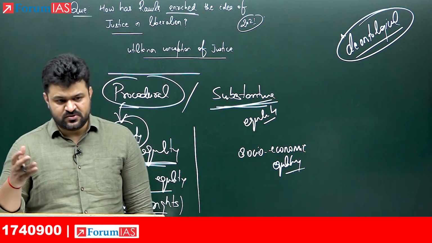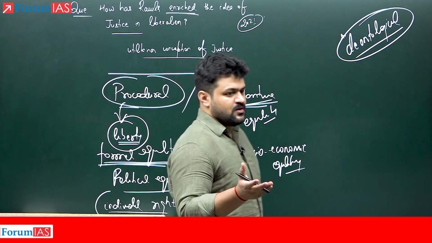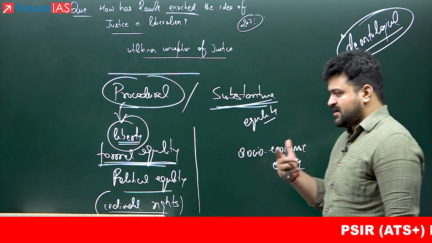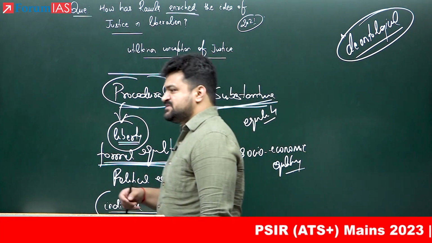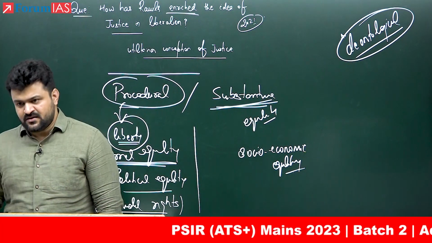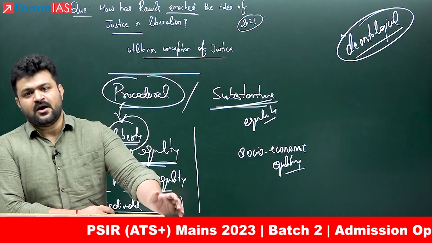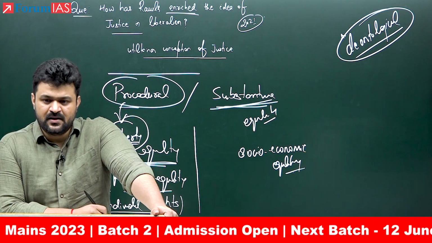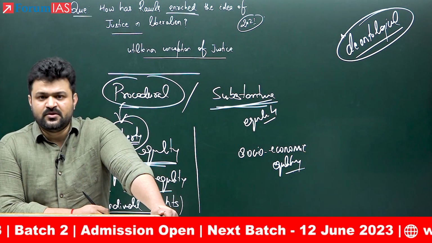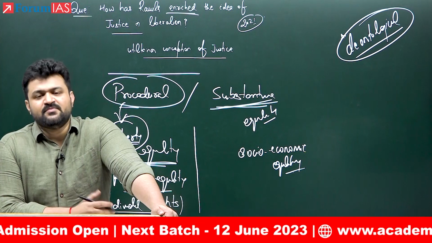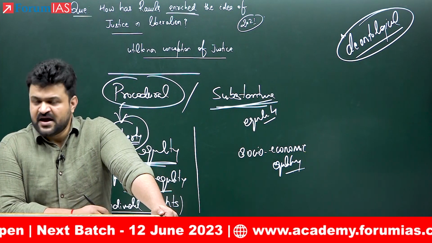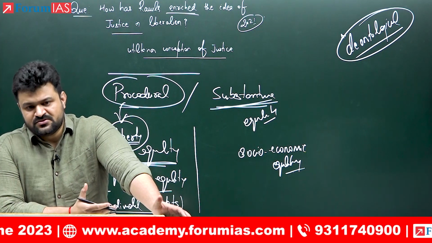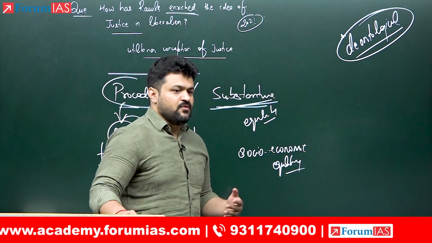So original position is a device that is equivalent to the state of nature that you have seen in the social contractarians, and veil of ignorance is another heuristic device whereby he shows how people behind the veil of ignorance, when they stand in the original position, do not know about their social, political, economic status. They have the basic knowledge of economics, psychology. They also have the conception of good. They also have the knowledge that society is going to reward hard labor.